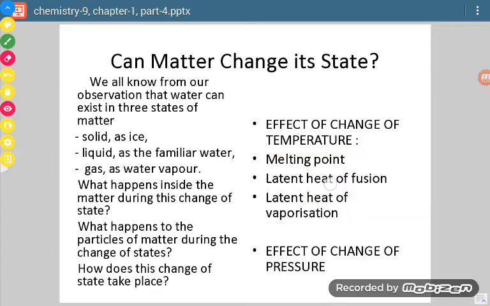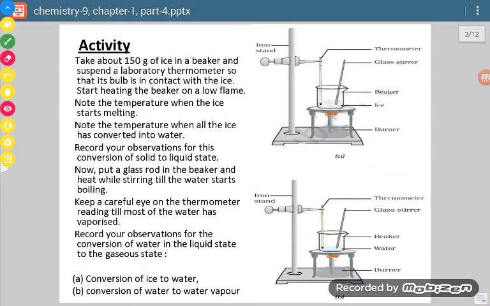So let us start first with an activity. Now you can see this diagram. Diagram A is for the conversion of ice to water, and this other diagram is for the conversion of water to water vapors. What we do is take about 150 gram of ice in a beaker. This is the beaker, and in this we have taken ice first.